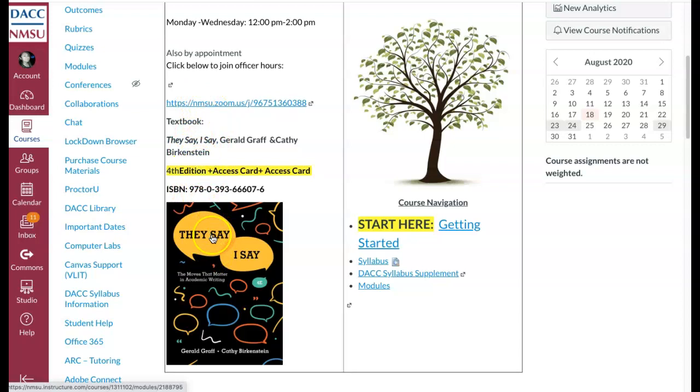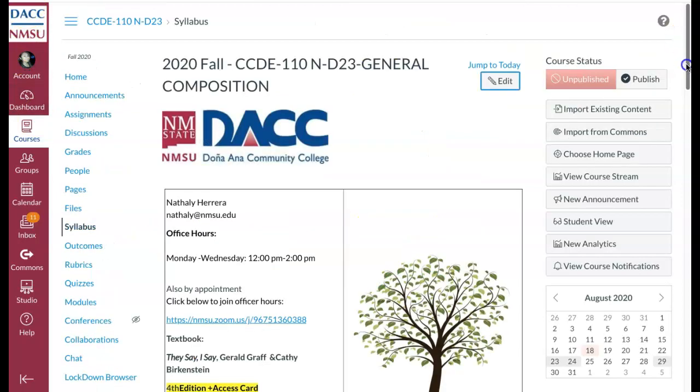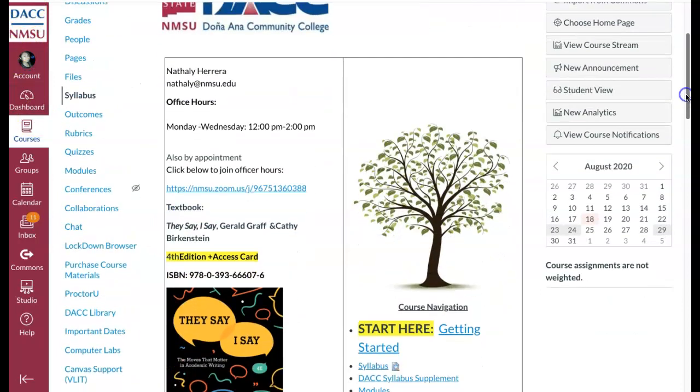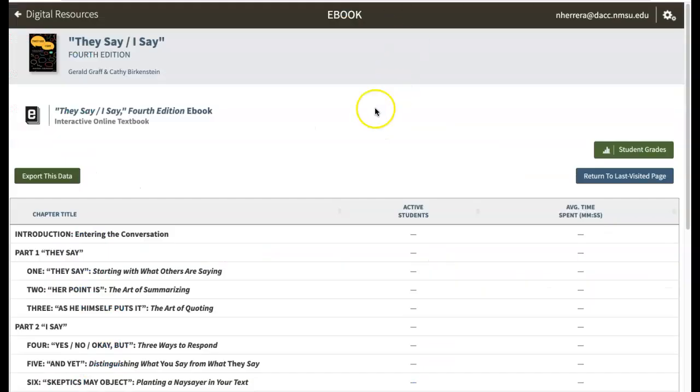So we did update the edition. Please keep in mind that it's important to purchase the 4th edition because this edition also comes with an access card, and that access card is going to give you access to some digital resources, which I can show you what it'll look like. So for example, this is what the ebook looks like.